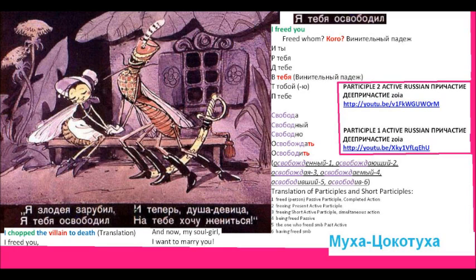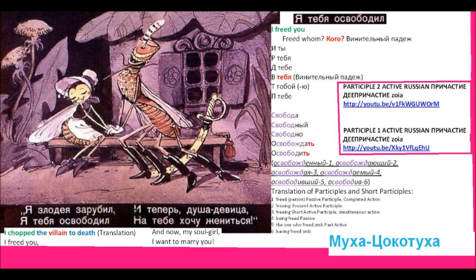Девица is the old Russian of девушка. It's very respectful, very nice, ceremonial, and we can find it in fairy tales and literature. Девица is kind of very nice, sounds very nice, gorgeous. Душа девица. И теперь душа девица, and in the picture you see the mosquito, gentleman, he freed her and freed the fly, and he wants to marry her now. На тебе хочу жениться. Жениться, I want to marry. На тебе хочу жениться. Хочу, I want to marry.